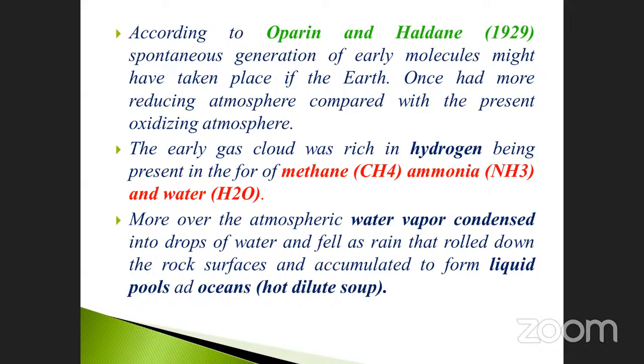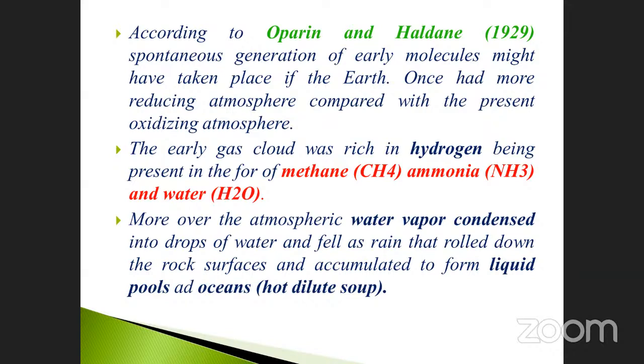Already I told you, once the earth formed, before that there was the great explosion. At that time there were no atmospheric gases present. After that, physiological changes occurred, and then the oxidizing atmosphere was created. First it is a reducing atmosphere, then it is converted into an oxidizing atmosphere with the presence of chemical substances.